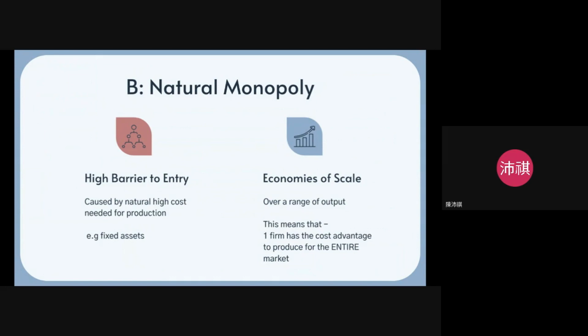This means that if a firm wants to enter the electrical industry, it has to have a very high budget. That's why there is a very high barrier to entry, because of the naturally high cost needed. This also means Thai Power experiences economies of scale over a range of output. This basically means they have the cost advantage over all the other firms in the production of electricity, because they can afford all the fixed assets and whatnot. Yeah, so now you know.